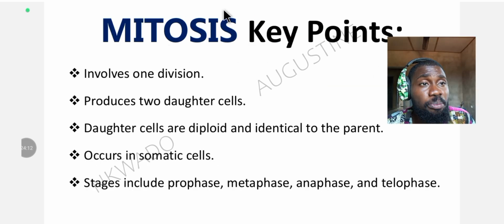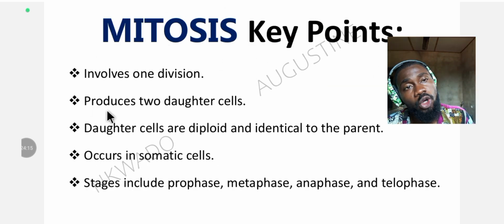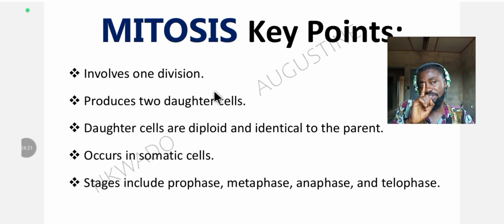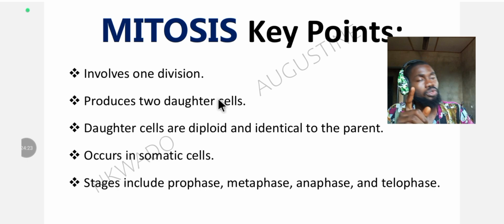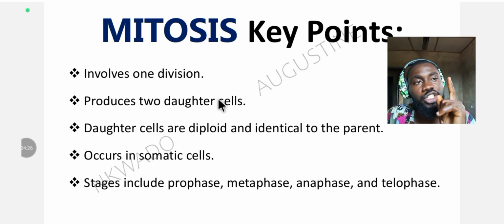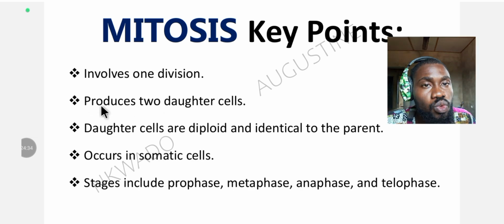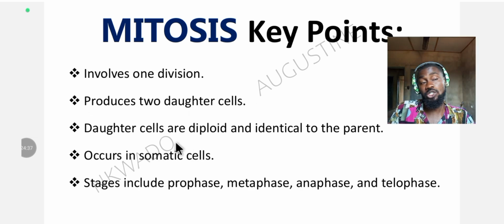Now let's learn the key points for mitosis. Take note of the color coding. The first one is that it involves one division. Only one division, and only one cell is involved. Then number two, it produces two daughter cells. So this one cell breaks to form two daughter cells in a process called fission.